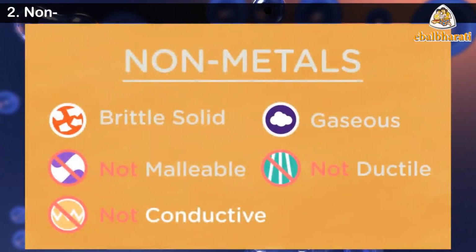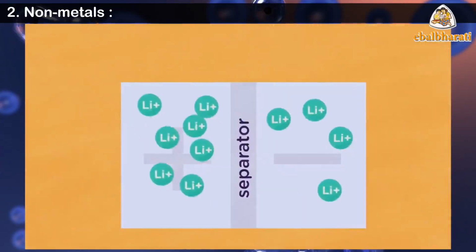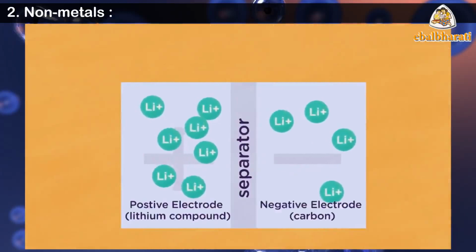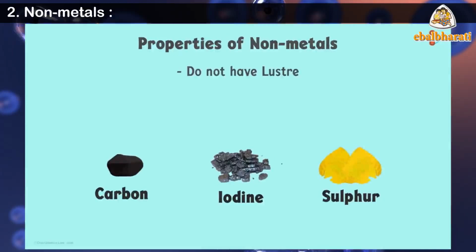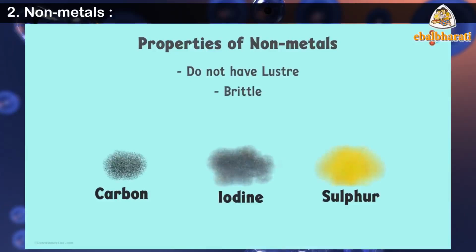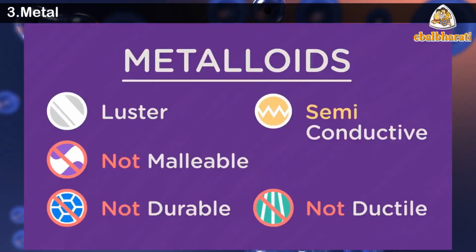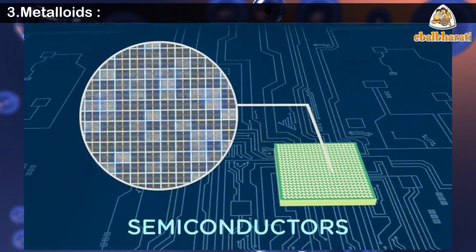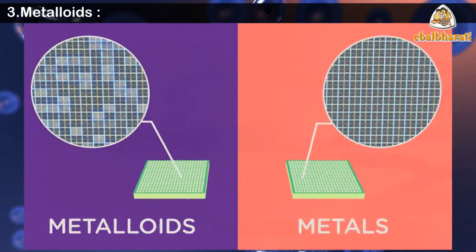2. Non-metals. 1. Have no luster. Exception: diamond, iodine. 2. Are poor conductors of heat and electricity. Exception: graphite. 3. Cannot be hammered into sheets or drawn into wire because they are brittle. Example: iodine, nitrogen, carbon, etc. 3. Metalloids. Some elements have properties intermediate between metals and non-metals and are called metalloids or semi-metals. Examples include arsenic, silicon, and germanium.